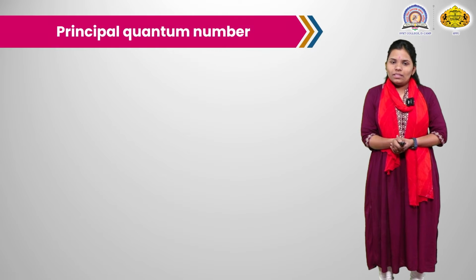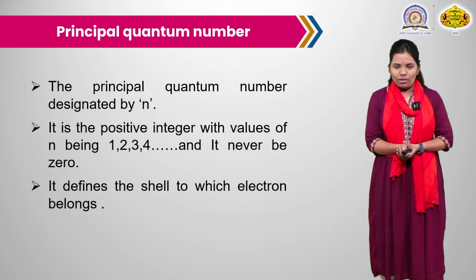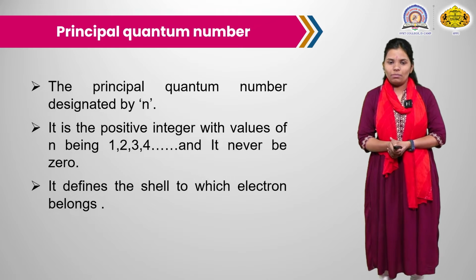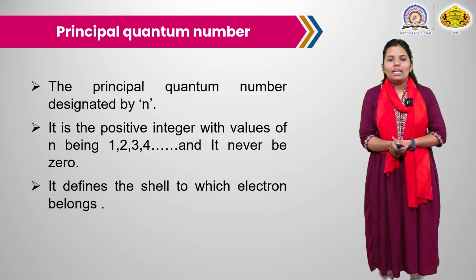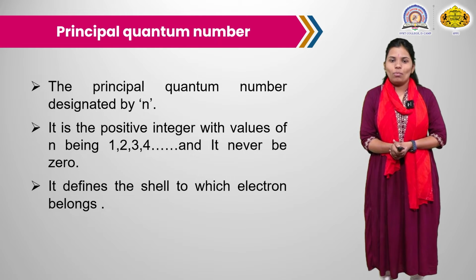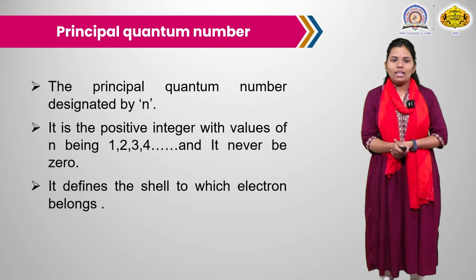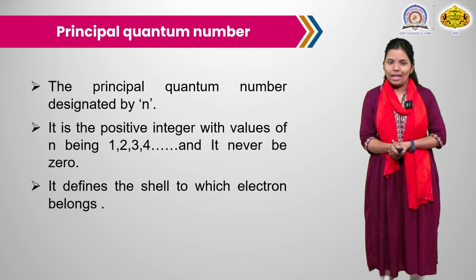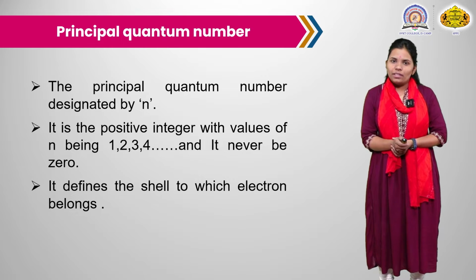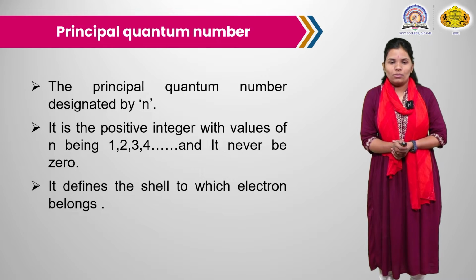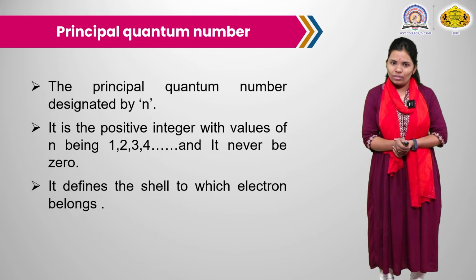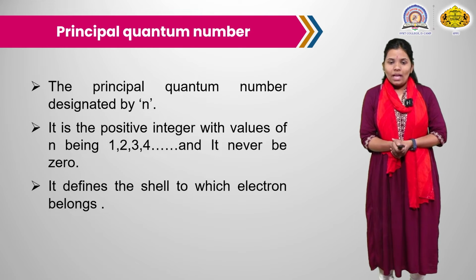So, what does the principal quantum number represent? The principal quantum number is designated by the letter n. It has a value of a positive integer 1, 2, 3, 4 and it can never be 0, as the energy of a particular electron is never 0. So, the value of the principal quantum number ranges 1, 2, 3, 4 and above.